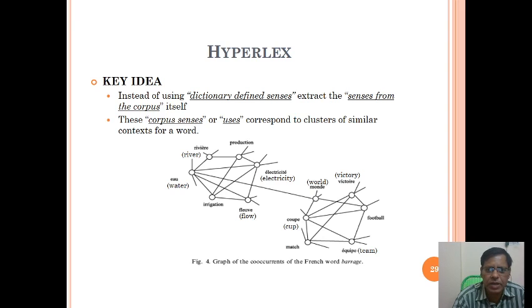Okay, unsupervised approaches: the key idea is, instead of using dictionary defined senses, extract the senses from the corpus itself. These corpus senses correspond to clusters of similar contexts of words.